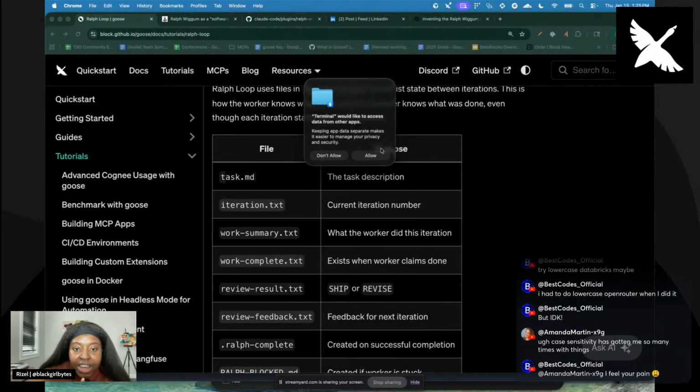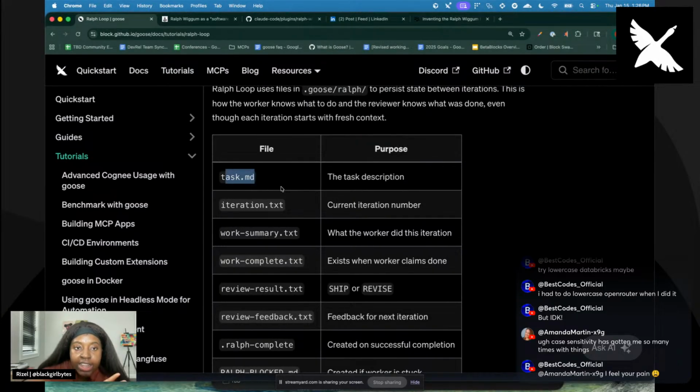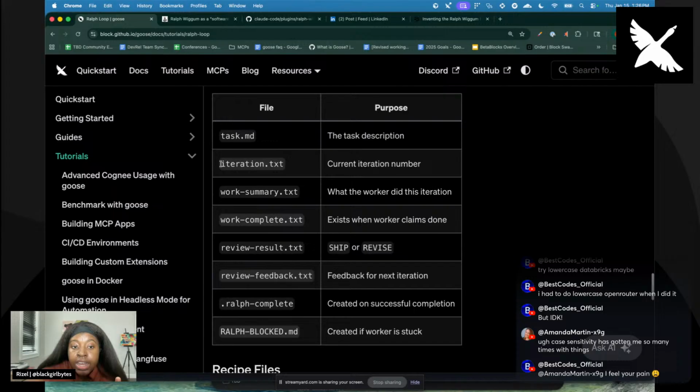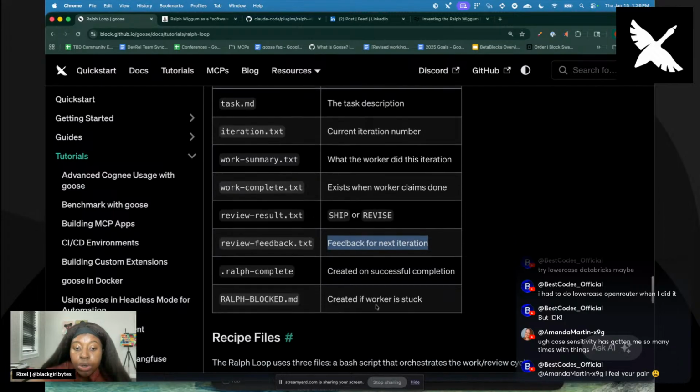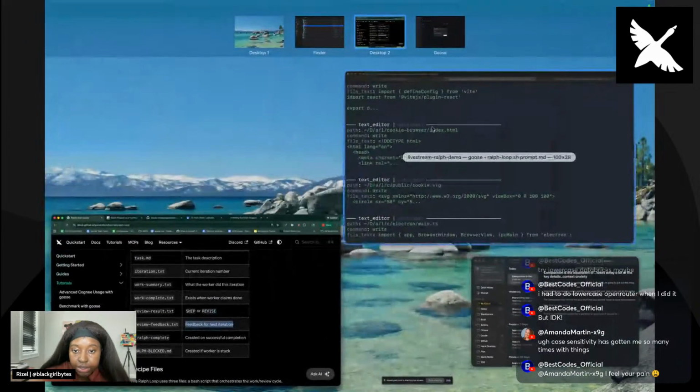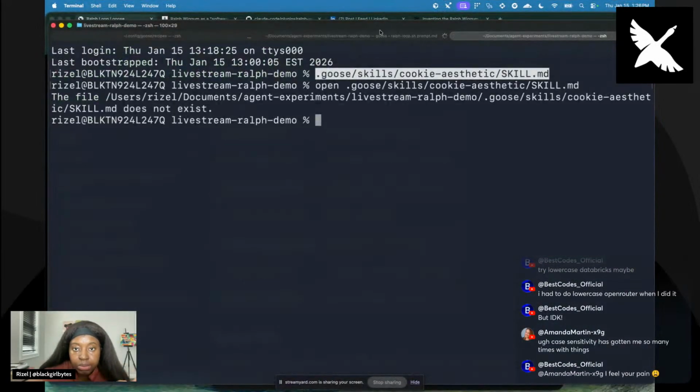But anyways, it creates a couple of files that the models are going to use to communicate and iterate. So it puts the whole task description into this task.md file. It puts what number iteration it's on into this iteration.txt file. It gives a summary of what the worker did. The worker will say, I completed what I was supposed to do. It gives a result, if we should revise or ship, that's the reviewer model. And then it gives its feedback as well. So all of that's happening in these different files. Let's take a look at them while this runs.